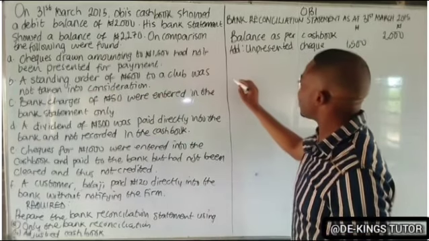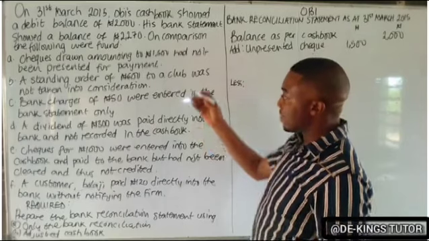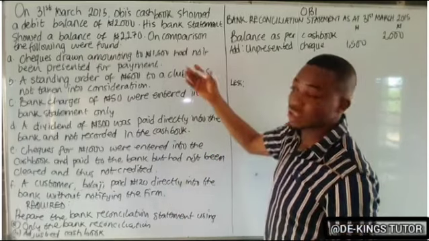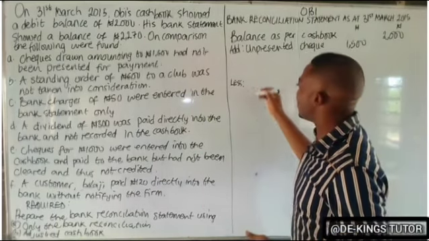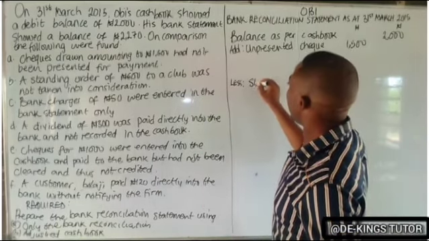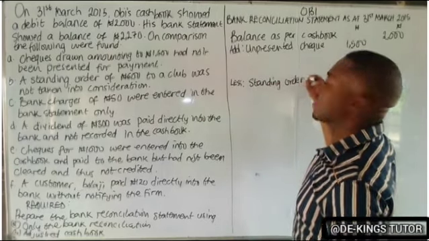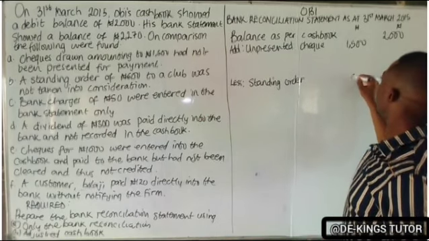The next one says the standing order of 600 to a club was not taken into consideration. Standing order is to be deducted, so let's leave a space. It means they gave the bank an order to pay some bills, so it has not been deducted from the cash book. We gave all those explanations in our previous video, so check that. In our format, standing order is supposed to be reduced, so we have 600.